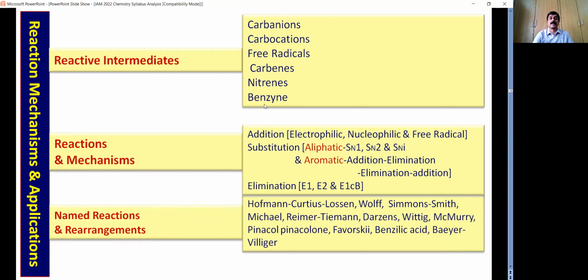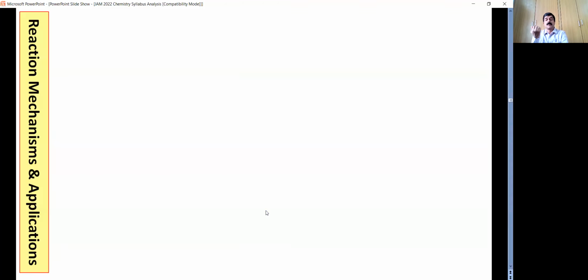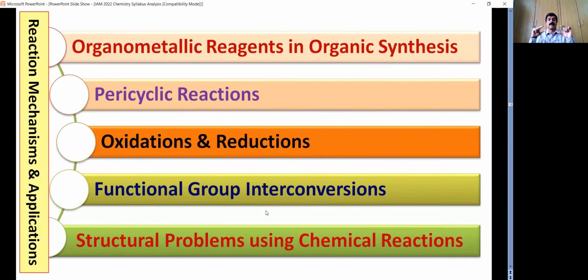Then certain name reactions. So luckily, we have certain reactions precisely mentioned. So if it is simply name reactions, the scope is very wide, but we have some limited reactions like Curtius, Lossen, Hofmann, Wolff, etc., Simmons-Smith, Favorskii, Benzilic acid, some rearrangements like Baeyer-Villiger, Pinacol-pinacolone rearrangements, etc. Okay, so focus on those all named reactions. So if you combine these electronic effects and reaction mechanisms put together, you'll get at least 20 marks.